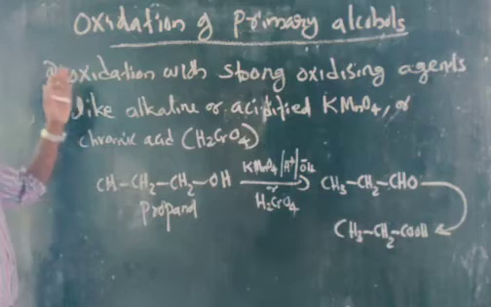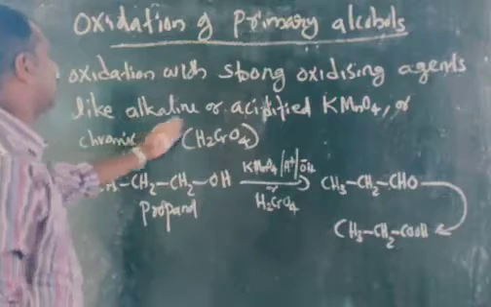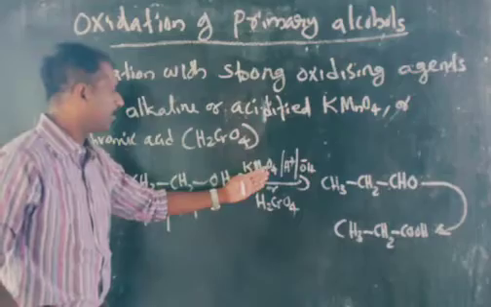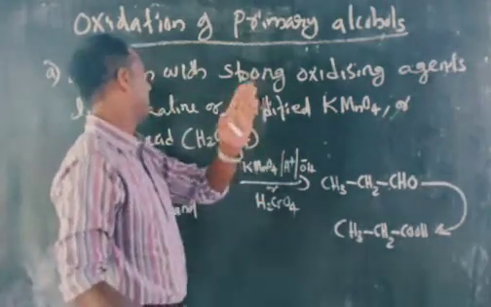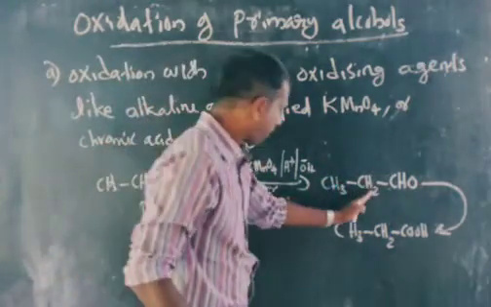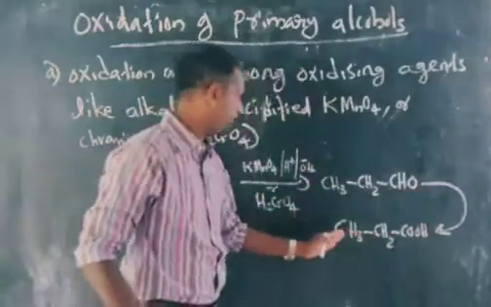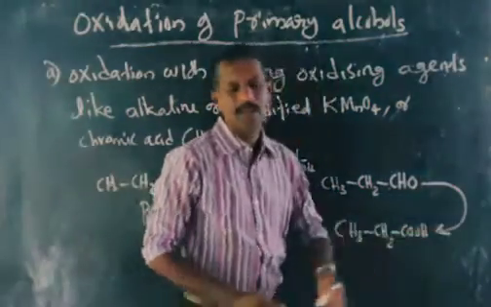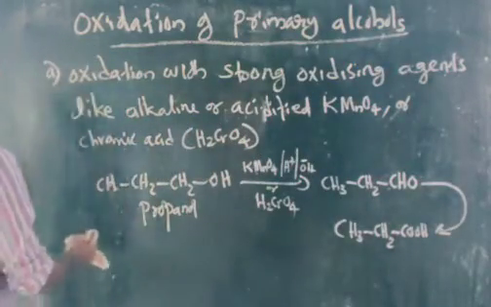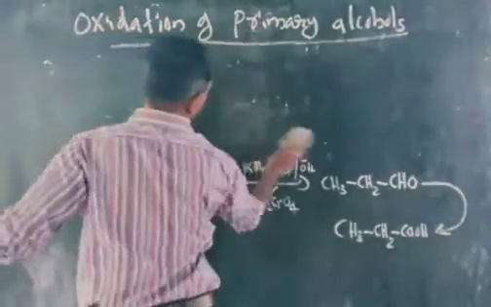This is the first oxidation, with the strong oxidizing agents like alkaline or acidified KMnO4 or chromic acid. When propanol is oxidized with KMnO4 in alkaline or acidic medium, or in the presence of chromic acid, we get propanal, that means CH3CH2CHO, which will immediately be converted to propanoic acid, CH3CH2COOH.